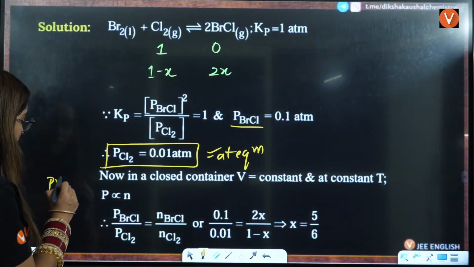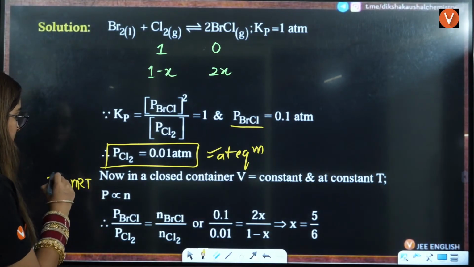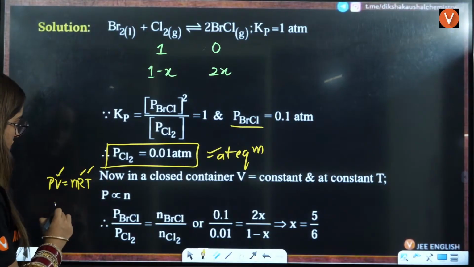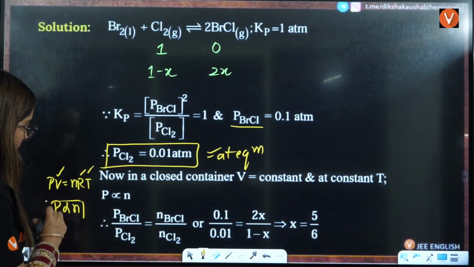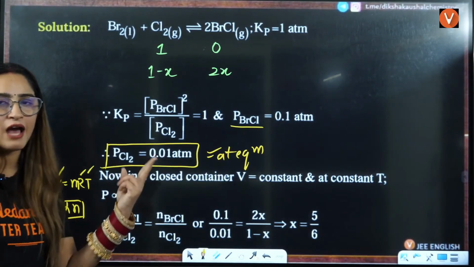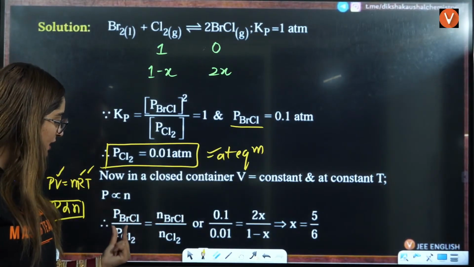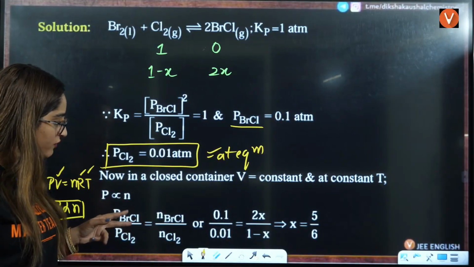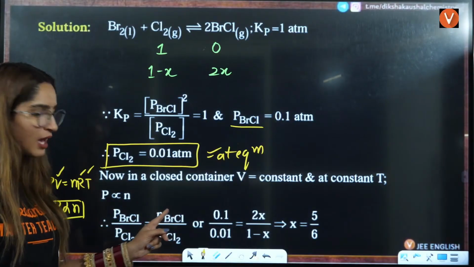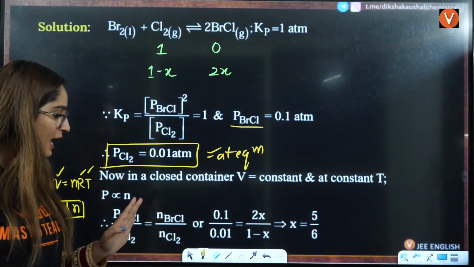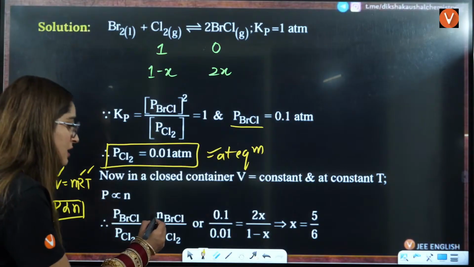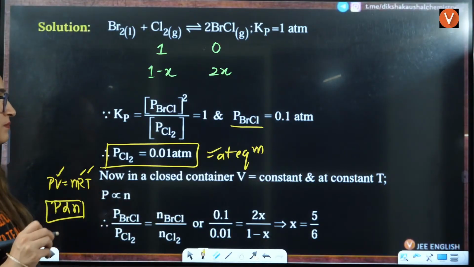Now, in a closed container, volume is constant and temperature is also constant. See, we know that PV is equals to nRT. They are saying this is constant, this is constant, this is constant. So pressure is directly proportional to number of moles. So we have only two things, one is BrCl and one is Cl2. So the ratio of these two pressures will be equal to the ratio of number of moles of BrCl and number of moles of Cl2.